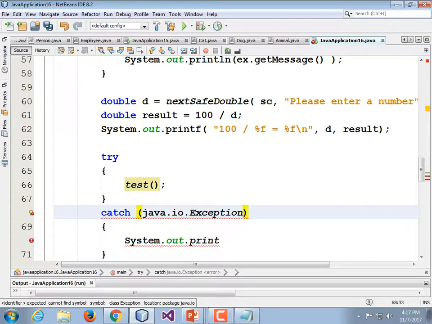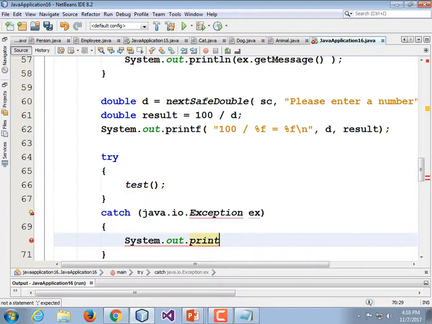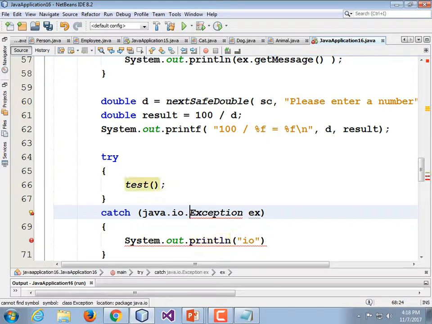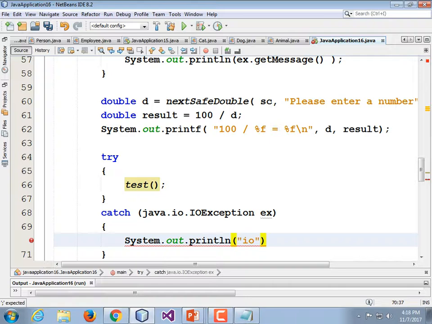Catch java.io.IOException ex, System.out.println IOException caught. Semicolon. And now when we run it, it'll work.